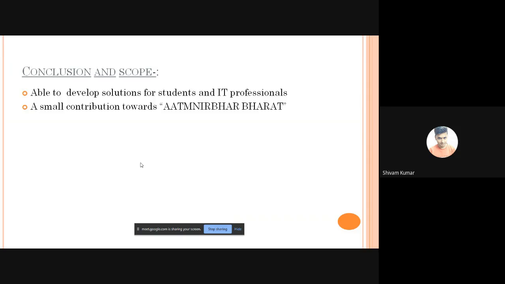Our main focus is on students, and it can also be implemented for employees at the professional level. This is our small contribution towards Atmanirbhar Bharat, because our Prime Minister has mentioned the digital era. So we are also contributing towards this great theme, and we decided to make it a free trial without adding any charges.